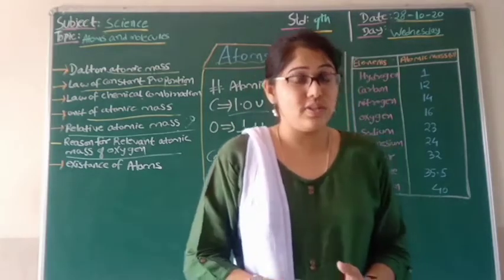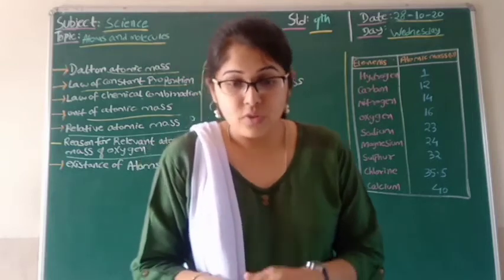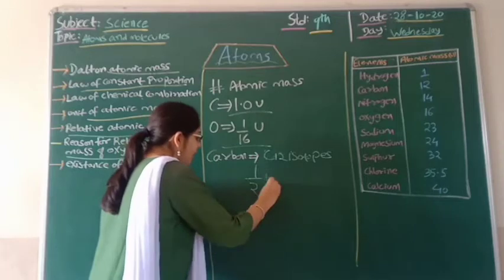This is how, students, we can say that relative atomic mass was found. So it is 12, but it is not 1 by 12 cube.